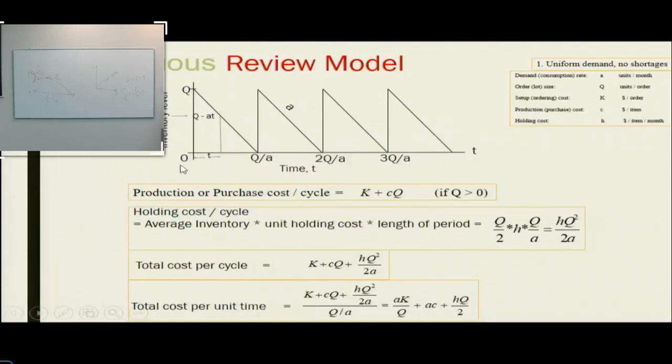and during this time period, what is the average inventory? Can somebody tell me? Not this time T, but the whole between Q to 0. If T is equal to Q by A at this time point, if I have to calculate the average inventory, what is my average inventory? Average inventory, Q by 2. Why? Because opening stock is Q, closing stock is 0. I consumed everything and divided by 2. That is my average inventory.